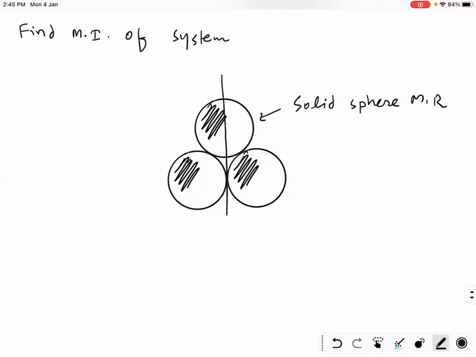What is moment of inertia of system about this axis? All the three are solid spheres.